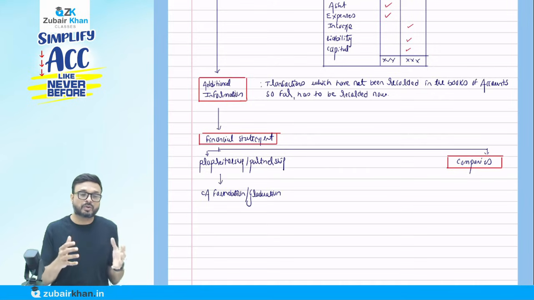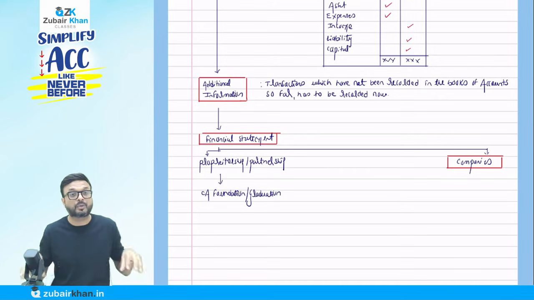Okay, and we are also going to discuss the meaning of asset, expense, income, liability and capital. You will say, no sir, we know. No, we will discuss that in detail here. Okay, so what we'll do now is take a break for 10 minutes.